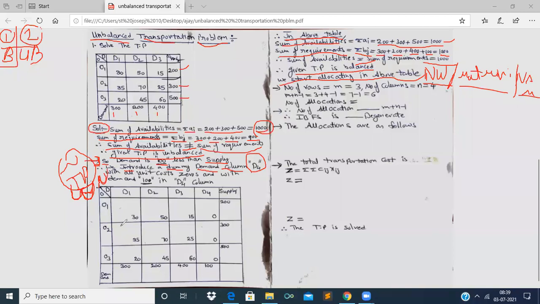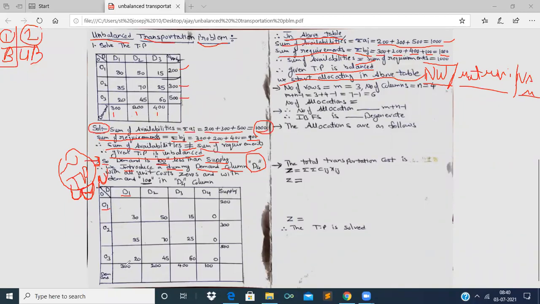All right. So what does the northwest corner rule tell us? Select the topmost northwest cell. It is the cell corresponding to O1 and D1. So I'm selecting this cell. The unit cost is 30, its corresponding demand is 300, and its corresponding supply is 200.